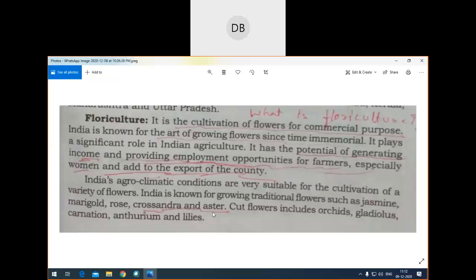Okay, I'll show you the picture of aster for you, children, later. So these are the important flowers grown in India. What else? Your orchids. Orchids, then gladiolus, then carnation, anthurium, and lilies. You know carnation and anthuriums, no?